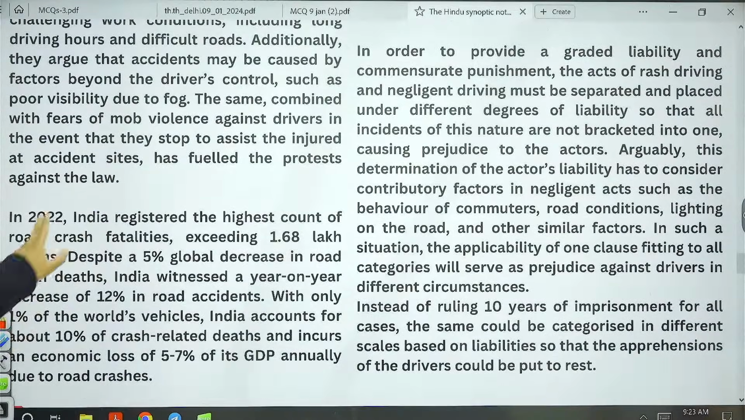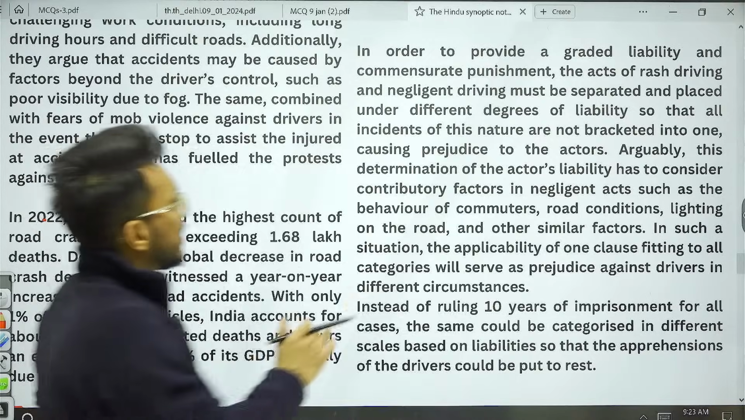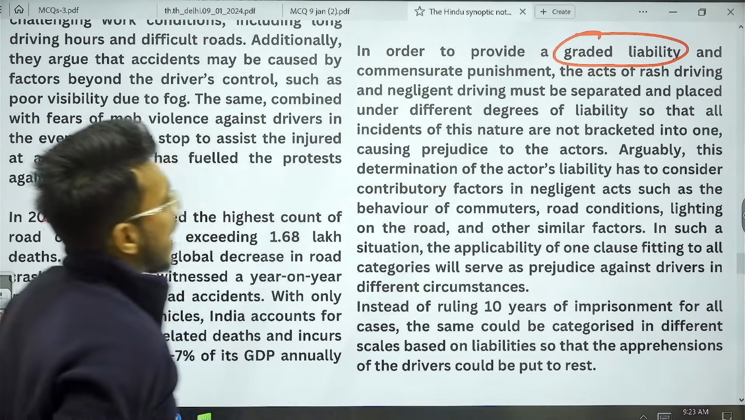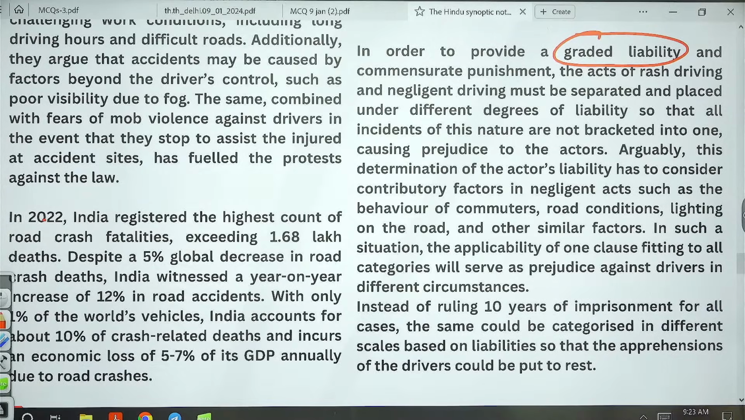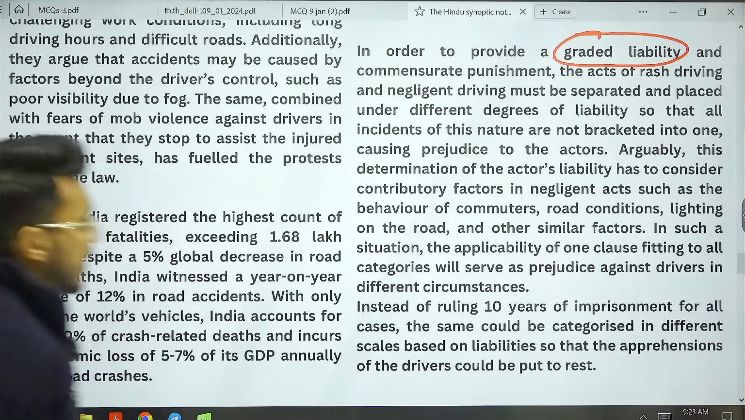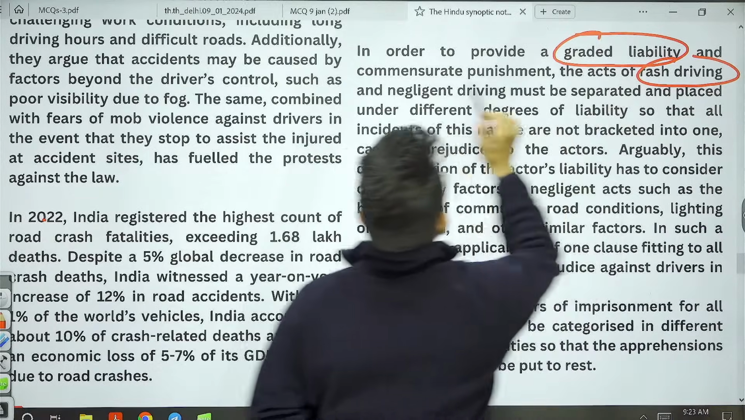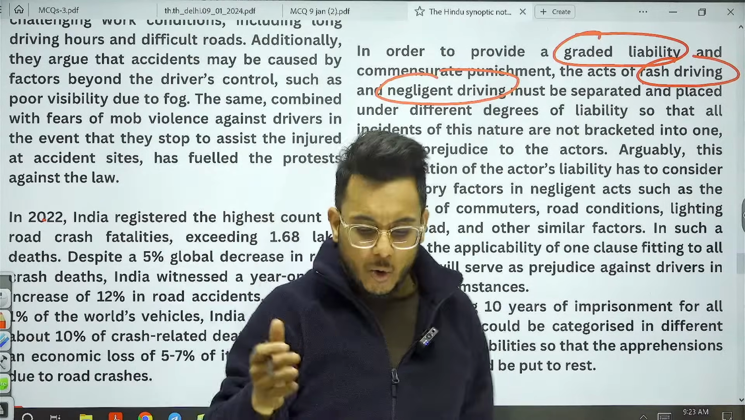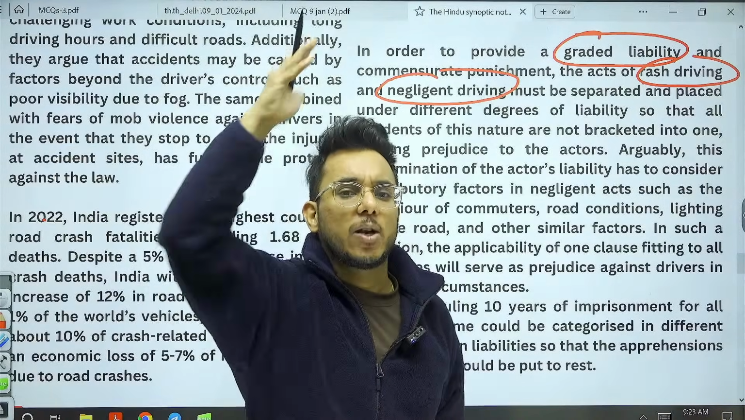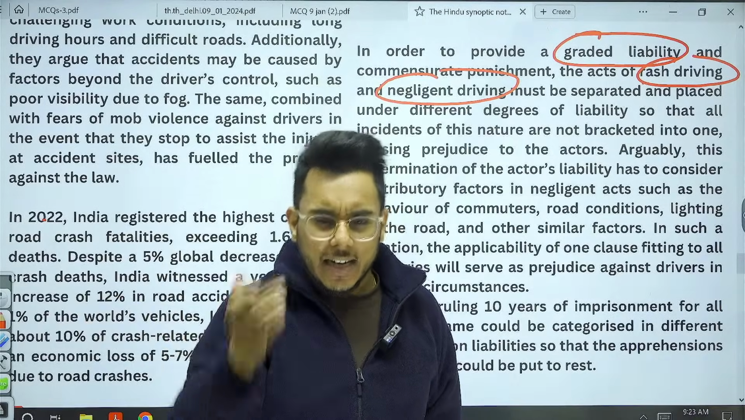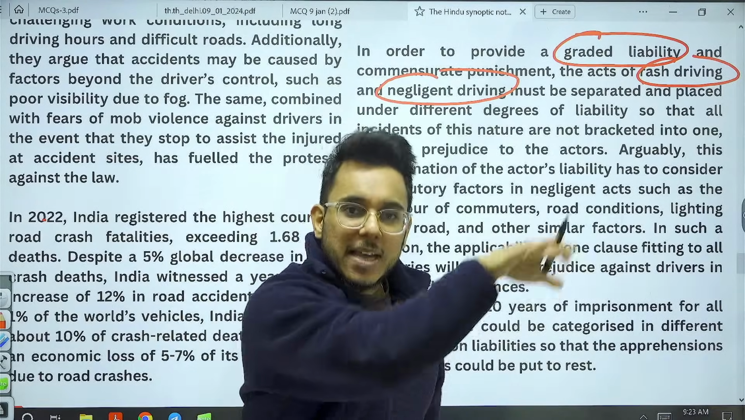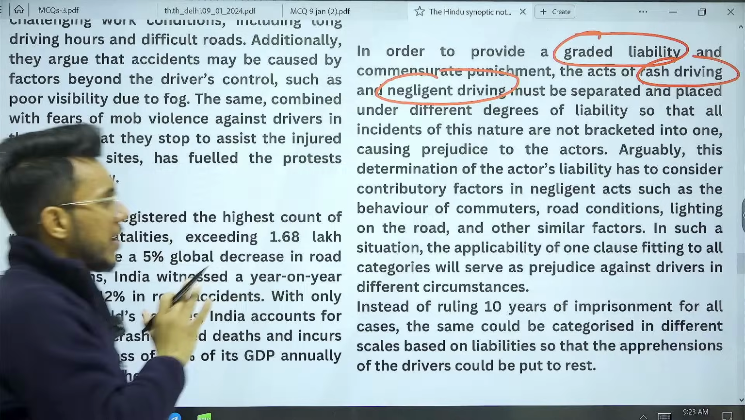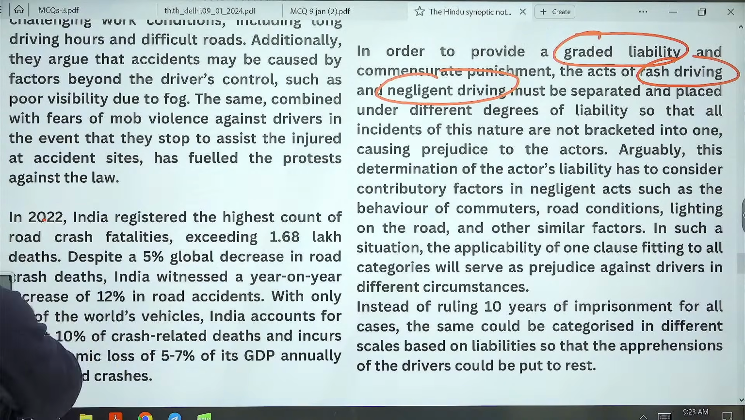Also guys, there should be the concept of graded liability. All cases should not be seen in the same way. Understand this: rash driving and negligent driving are different. Rash driving is, say, operating a vehicle at a speed of 100 km on a street. Negligent driving is when you are not careful enough and by mistake you hit a pedestrian. The first and second cases are different, so these cases are to be treated separately and not bracketed together.